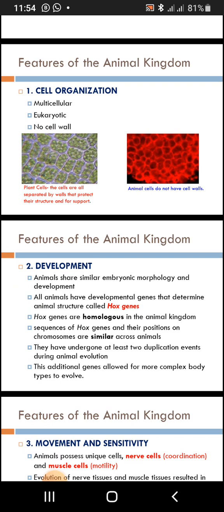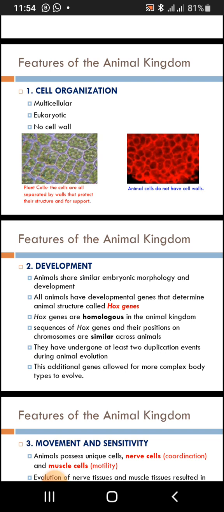So we start with what you call cell organization. If we describe the cell organization of the animal kingdom, the cells of the animal kingdom, how can we say it? It's a description of such cells. So we talk about multicellular, and say the cell organization of the animal kingdom is multicellular.